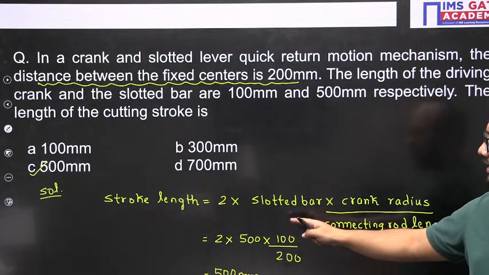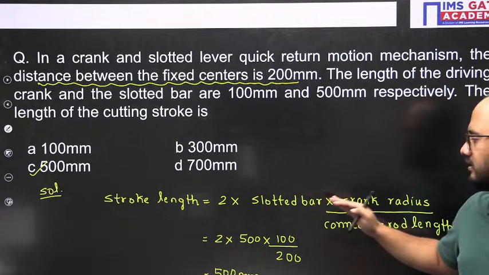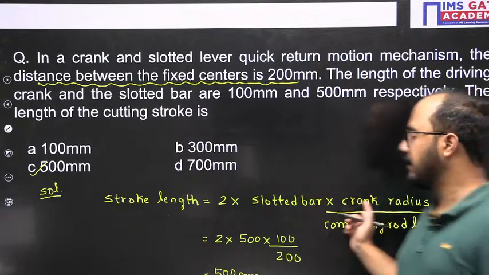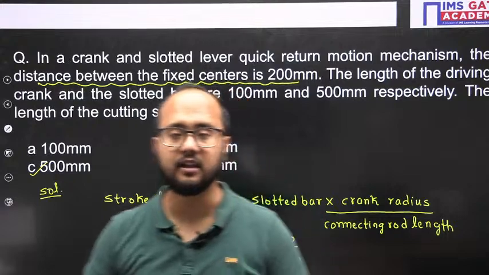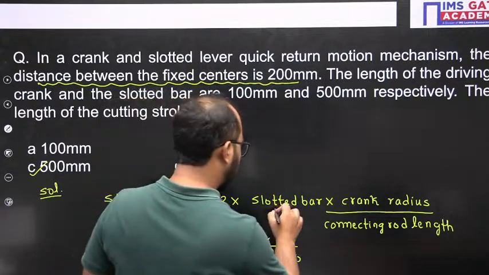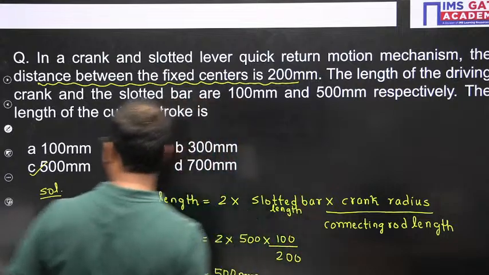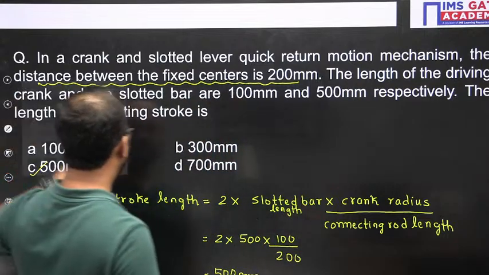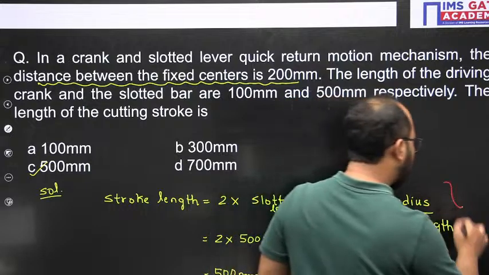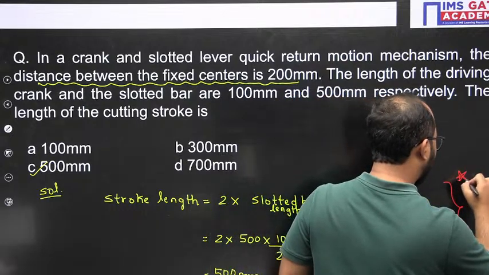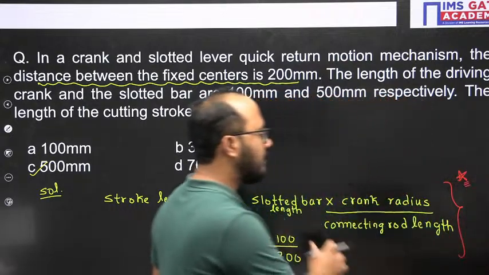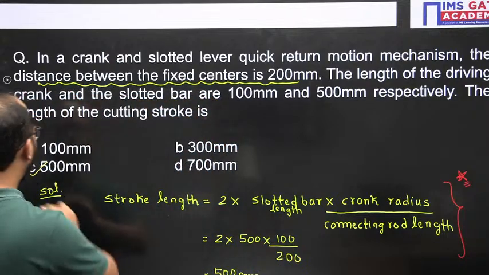So stroke length is what? Twice multiplied by the slotted bar length multiplied by crank radius divided by connecting rod length. Slotted bar length we should mention here. Okay, again this formula is very important, guys. So you need to remember this relation. Otherwise deriving this formula or relation will take a lot of time.